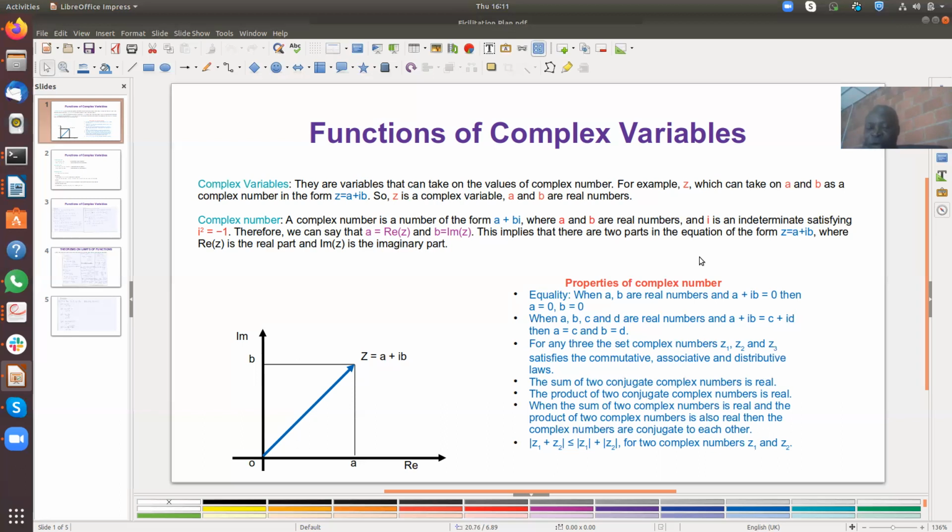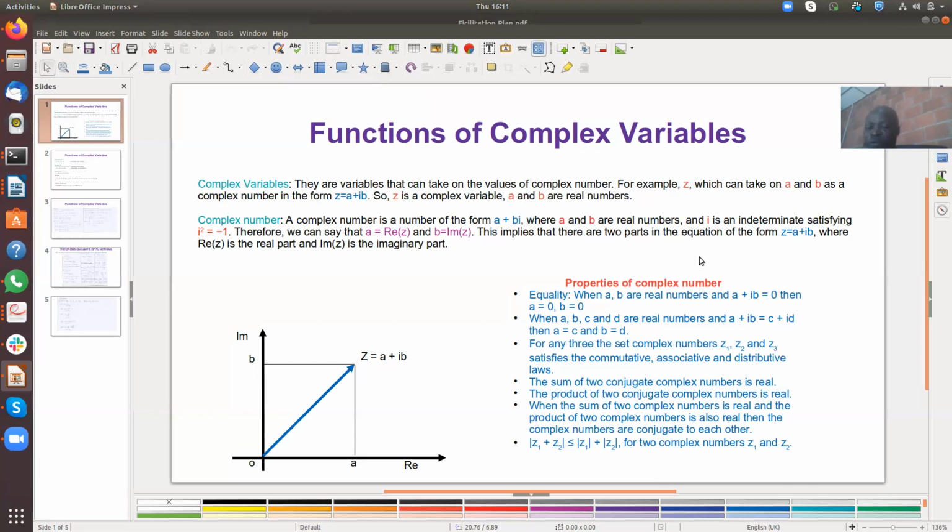Also, for any three complex numbers, let's say z1, z2, and z3, that is, when you have three complex numbers, they must satisfy three main laws in algebra. The first one is commutative, the second one is associative, and the third one is what we call the distributive law.